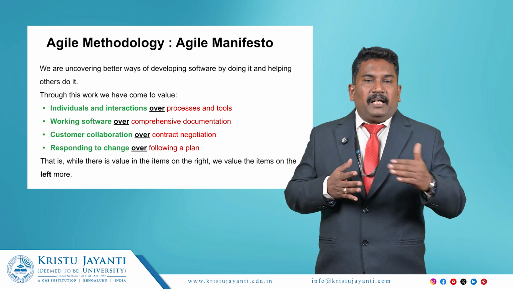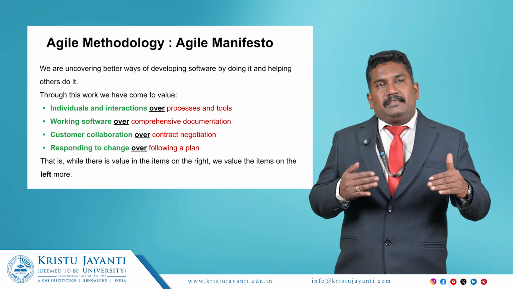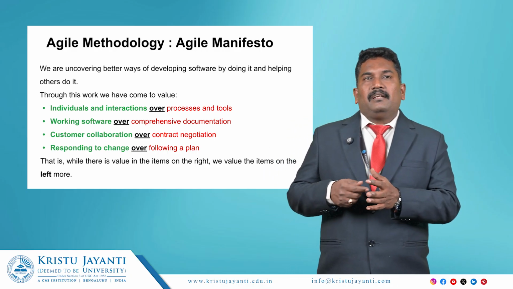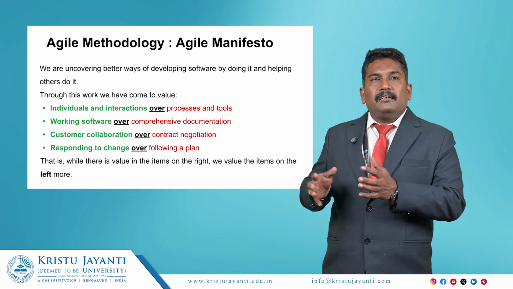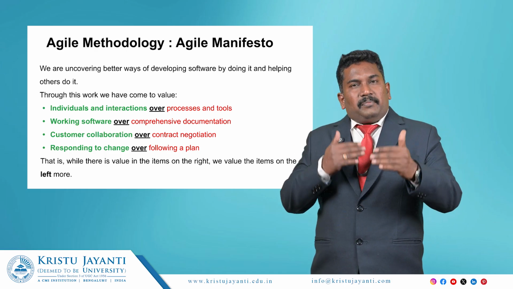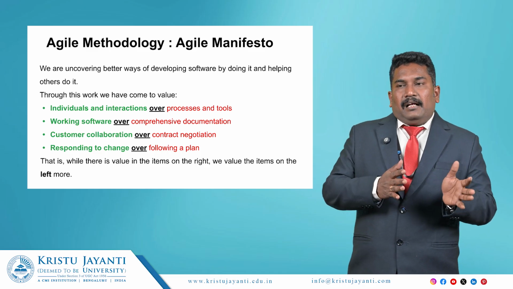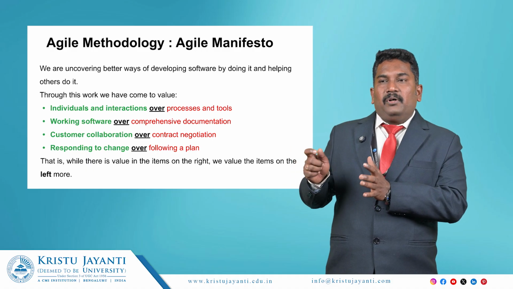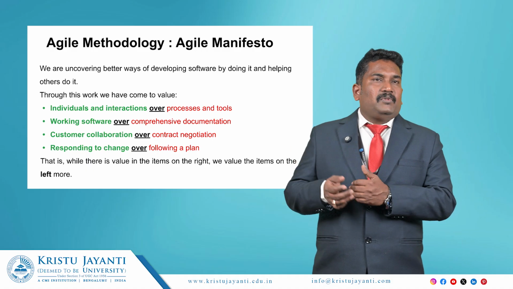In the agile manifesto, the first item is individuals and interactions. The next one is the concept of working software over comprehensive documents. When we concentrate on the completion of the entire project, we have to document it. There is another team in agile that has to evaluate and audit at the end of the day. Another one is customer collaboration.